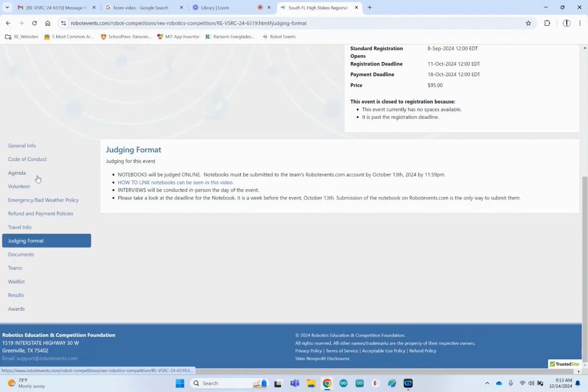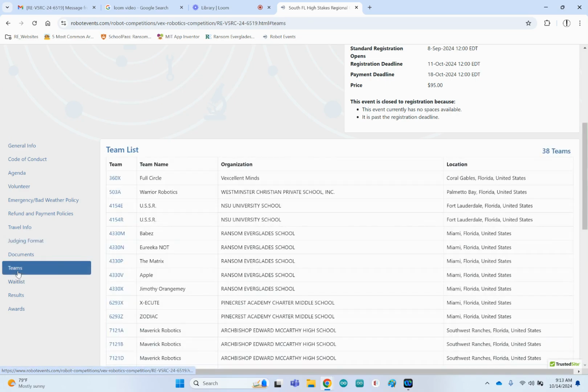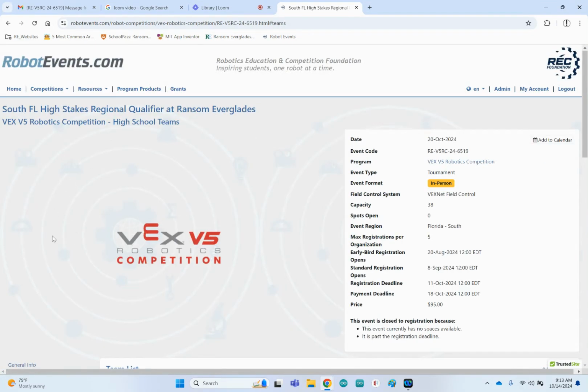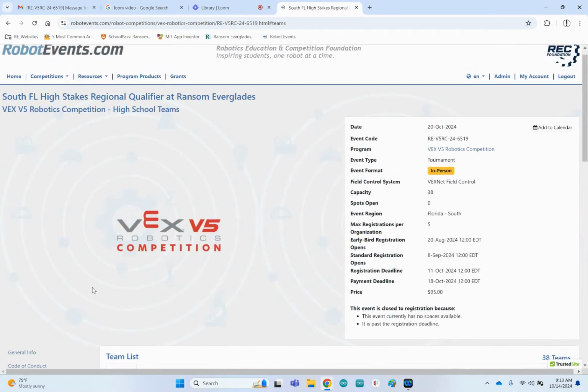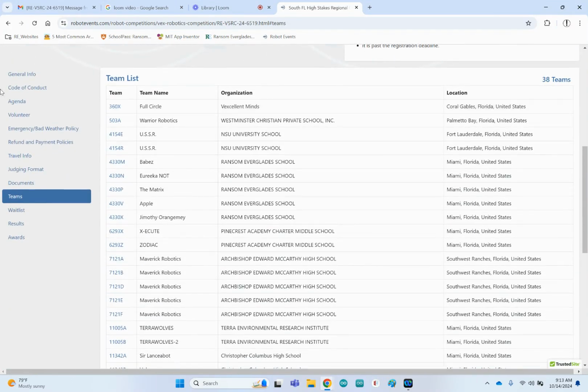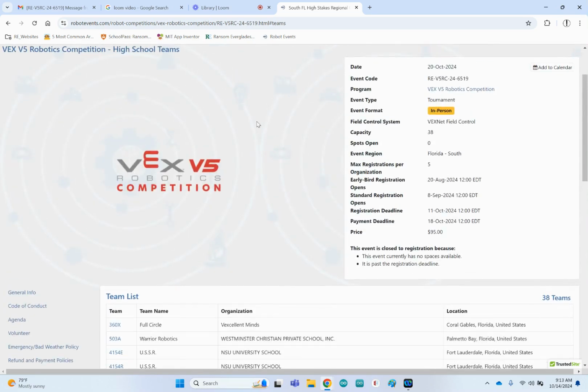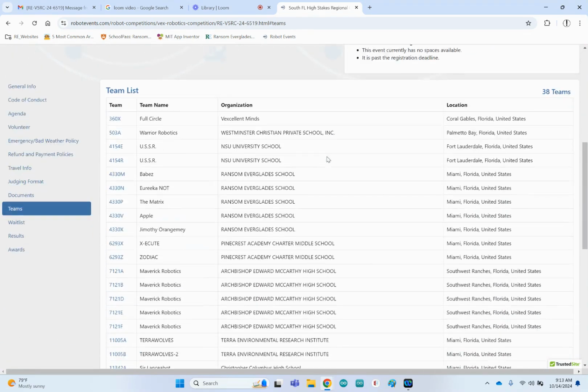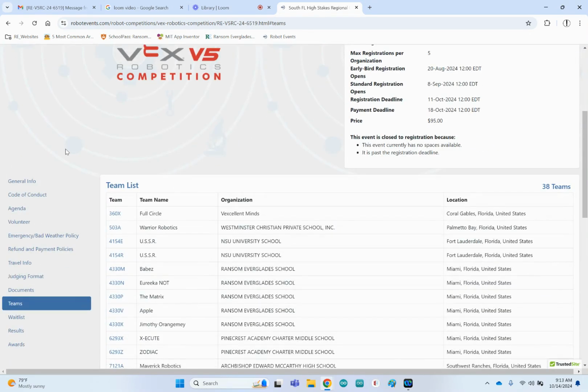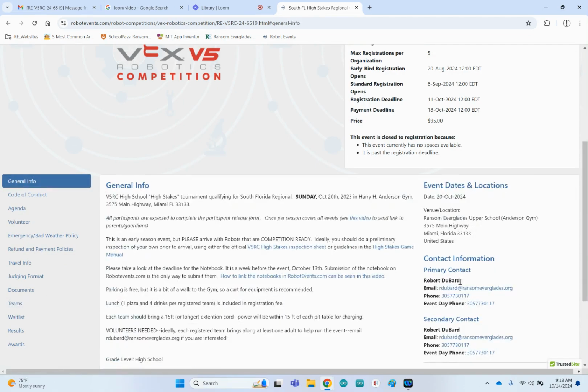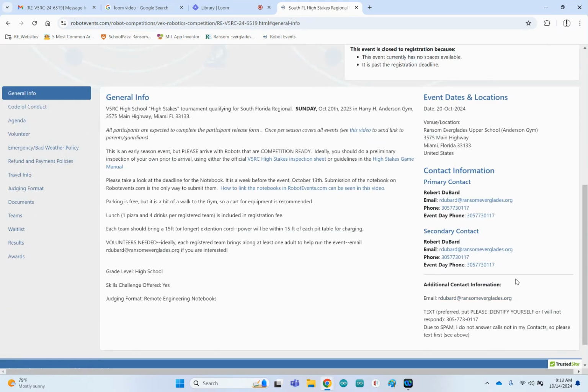The judging format is listed here, and there's a link in there for how to put your notebooks in. Here's the list of teams. So browsing that left-hand side will usually answer most questions. If for some reason you can't find what you're looking for there, it is possible to contact me. If you go back to the general info tab, right here, contact me here by clicking that.